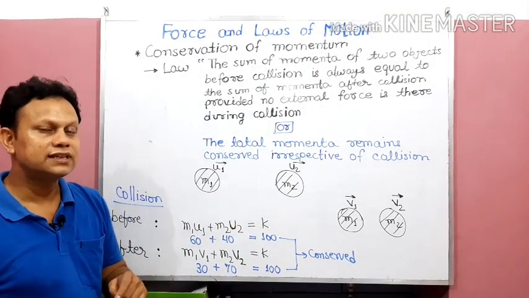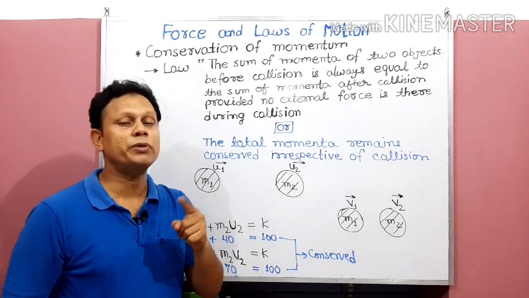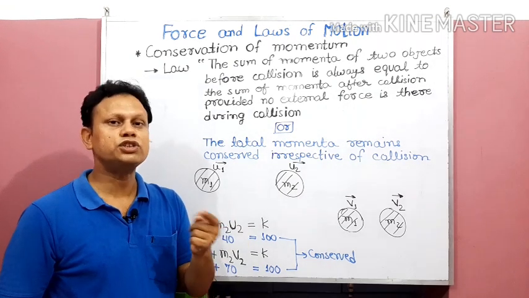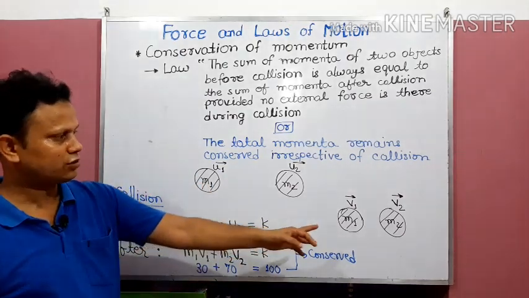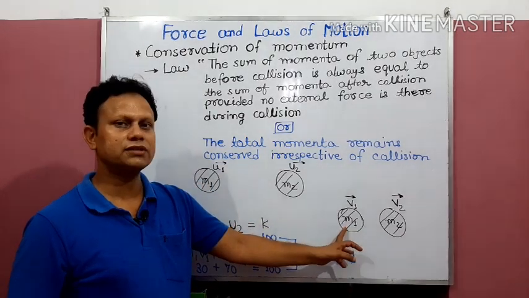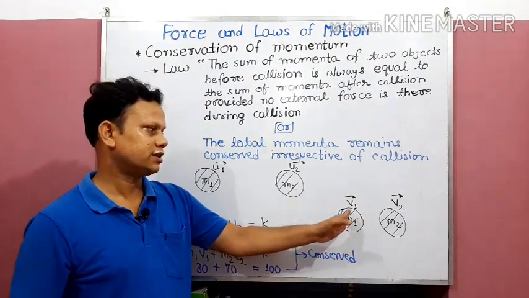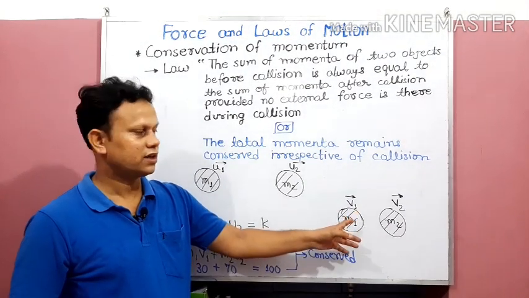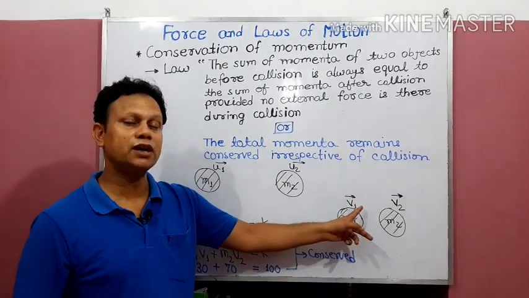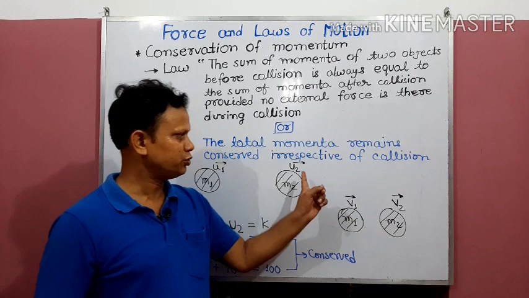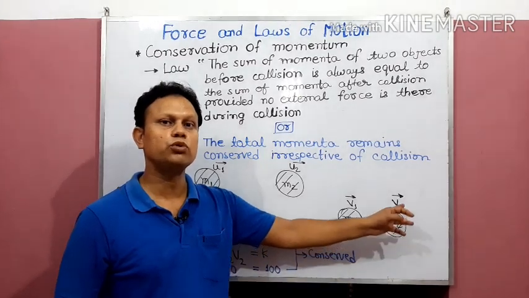Now the law says that after collision also, the sum of momenta of these two objects will remain unaffected. That means, suppose after collision the mass m1 object has acquired velocity v1 due to collision, action and reaction, the velocity has changed. Suppose the new velocity from u1 has become v1. So the momentum is m1 v1 now after collision, and suppose from u2 its velocity changes to v2. So the new momentum is m2 v2.